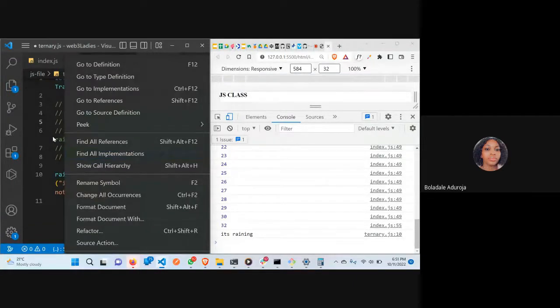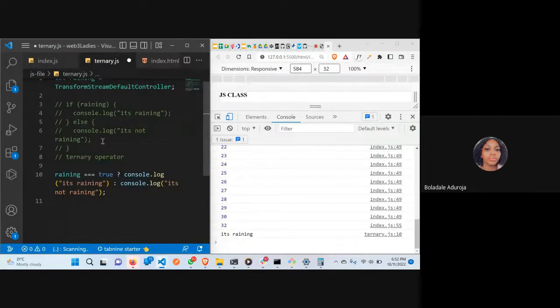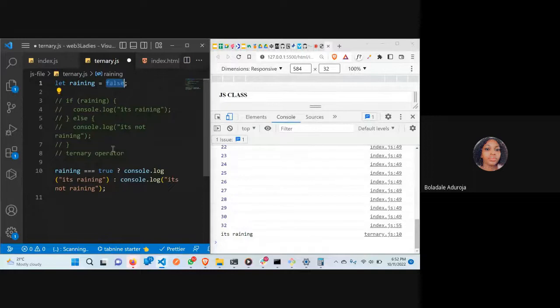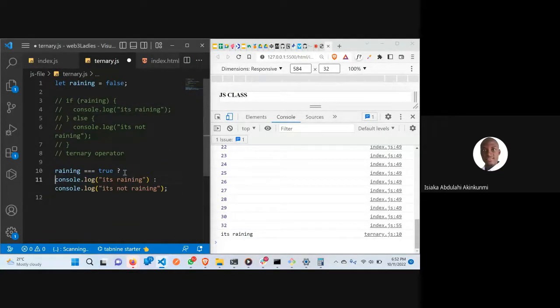Sorry, are you saying that the question mark stands for if and the double colon stands for else? Yes, the question mark, sorry, it doesn't stand for if. The question mark means that if the condition you put here is true, what's inside this place is the one that is going to work. Let me write it like this. If it is true, this one will work. If it's false, this one will work.